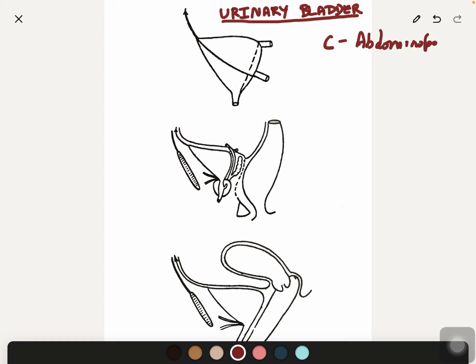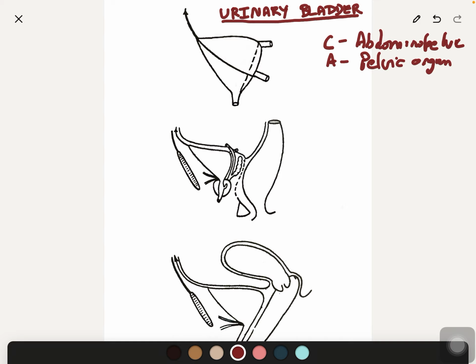So that is the position in the children. Even when empty, because the pelvic cavity is small, the bladder neck lies at the level of the upper border of symphysis pubis. In adults, it is a pelvic organ when empty, and the bladder neck lies just above the plane of the lower border of the symphysis pubis.